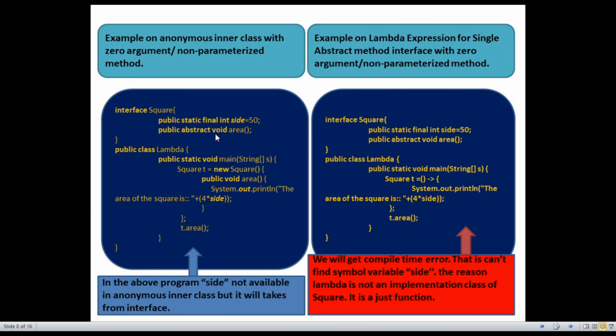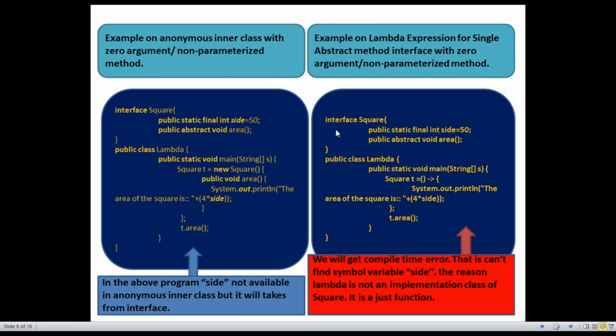You see on the right side of the slide an example of an anonymous inner class with zero arguments, or a non-parameterized method. In this example, we have one interface named Square. It has one constant variable, side, and one abstract method named area. And in the main class named Lambda, we define the area. On the right side, the example of a lambda expression for a single abstract method interface with zero arguments, or non-parameterized method.